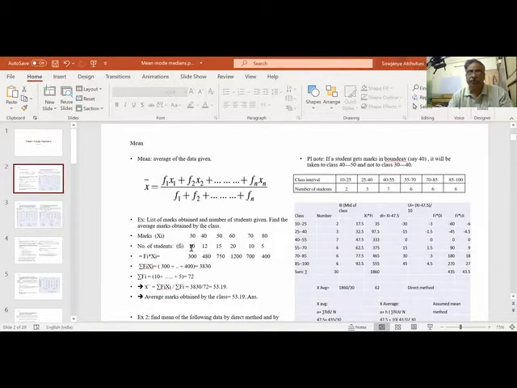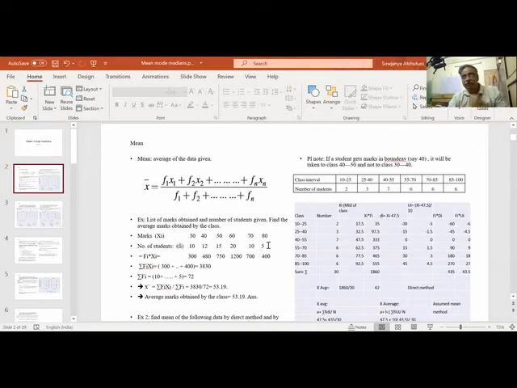If we do f into x, 30 into 10 is 300, and so on, up to 80 into 5 is 400. If we add all these, we get 3830, and we divide by the number of students. To get the number of students, we add all: 10 plus 12 is 22, 37, 57, 67, 72.